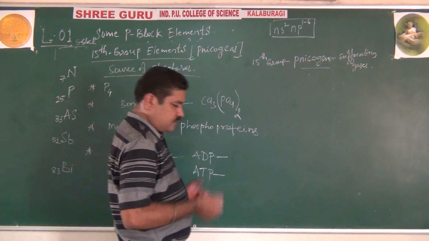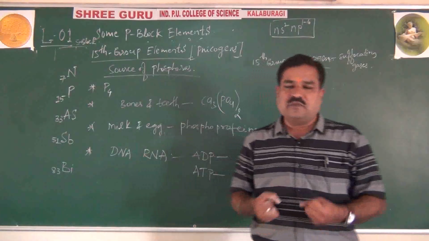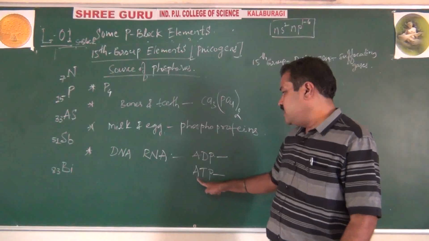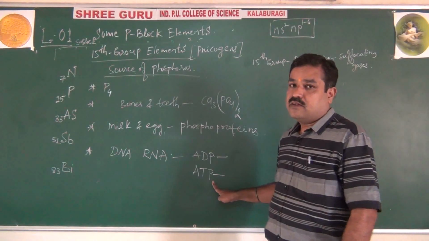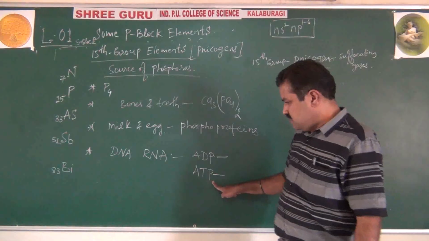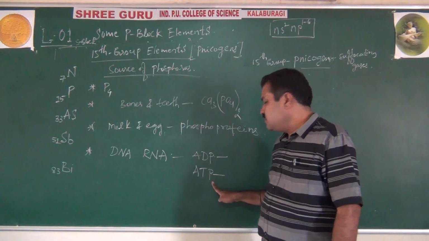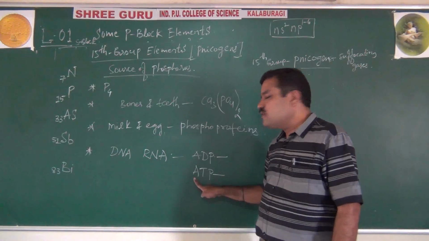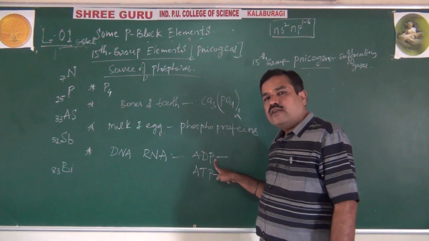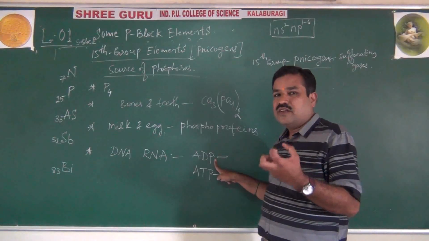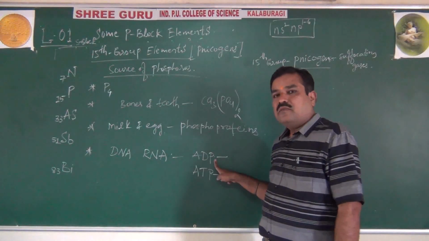When we sleep at night, our energy is restored. ADP will convert into ATP, adenosine triphosphate. When we rise in the morning and do all our muscular activity, that is due to ATP hydrolyzing into ADP, phosphate and energy. That liberated energy is for our muscular activity. That you know from the biological part.